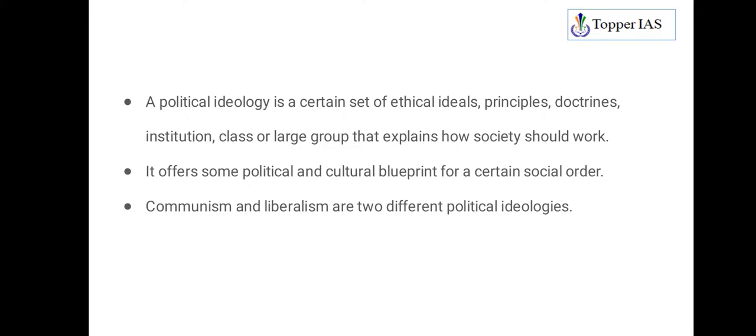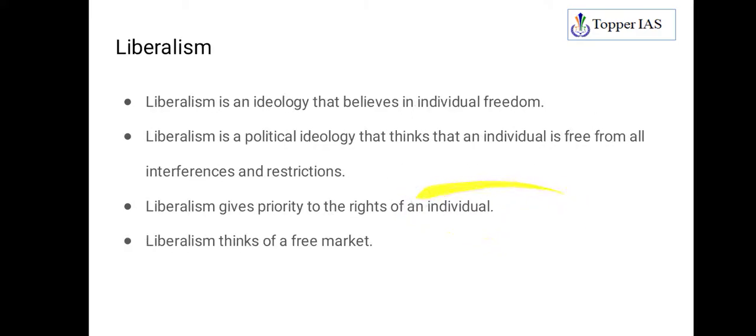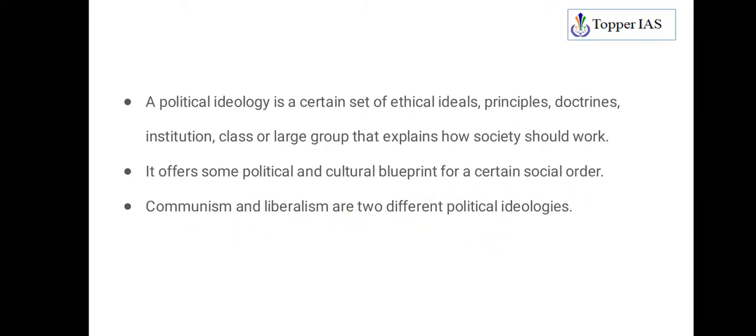Okay, so certain principles will be there. Based on that, the society will be organized. Okay, it offers some political and cultural blueprint for a certain social order. So depending on the ideals, you will be organizing institutions and how the way of life should be within a society. And communism and liberalism are two different political ideologies, are two examples for political ideologies.